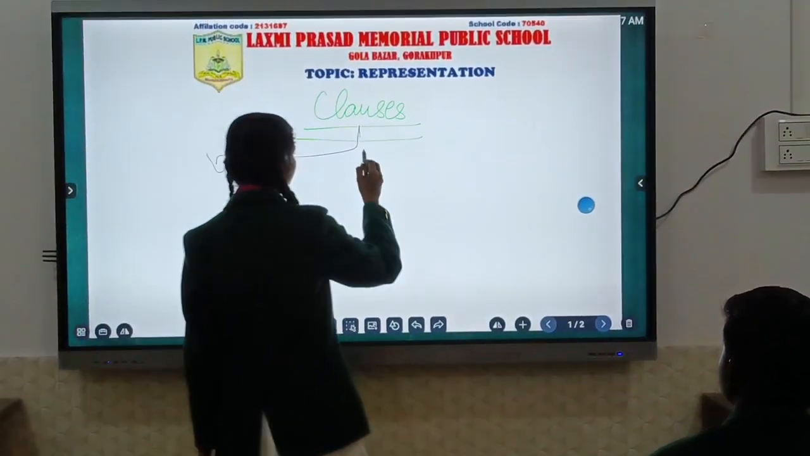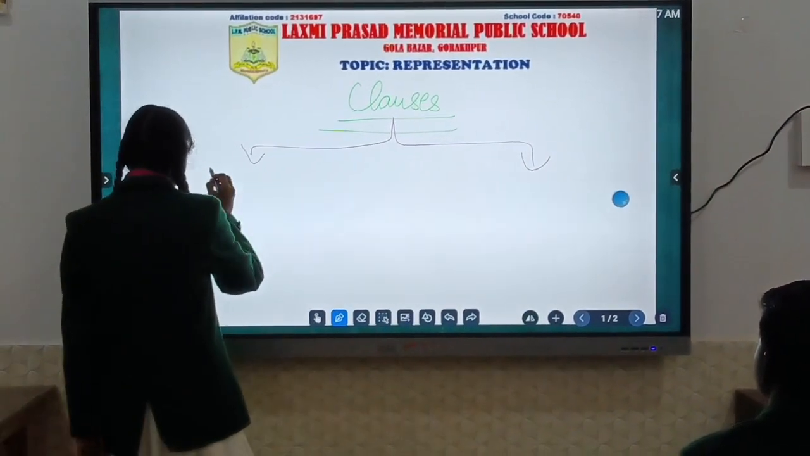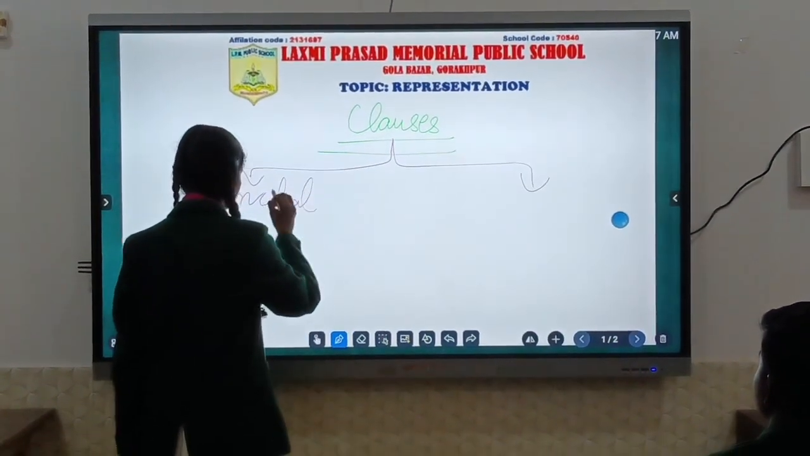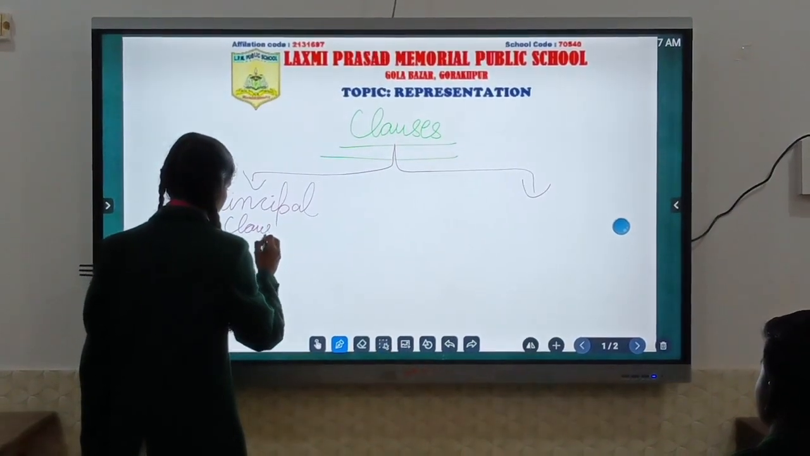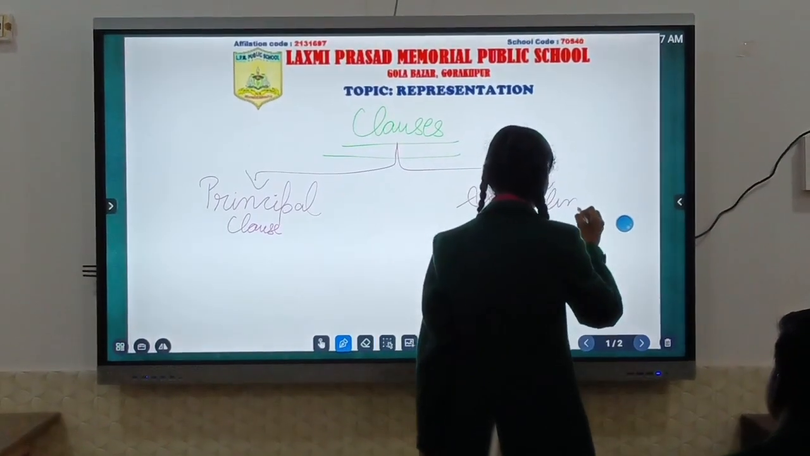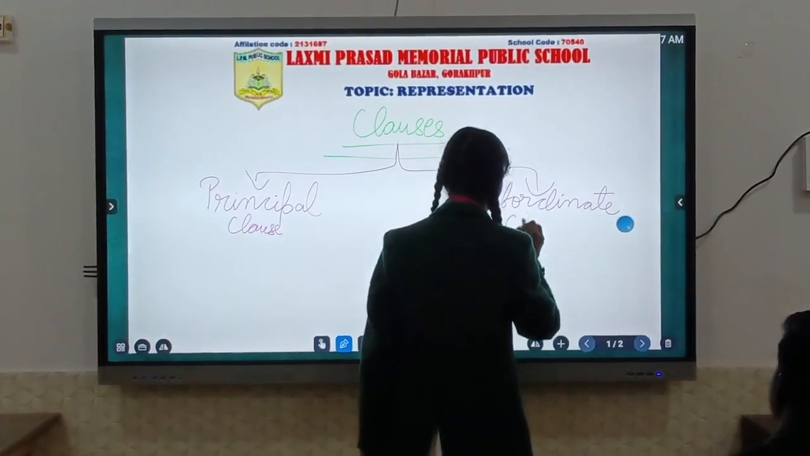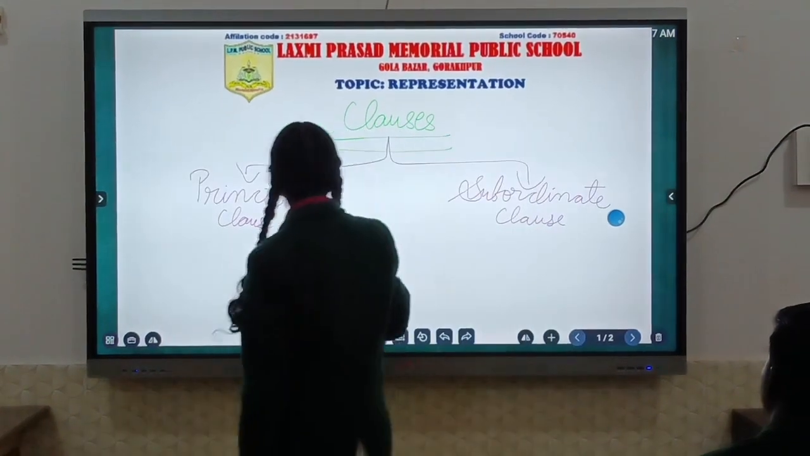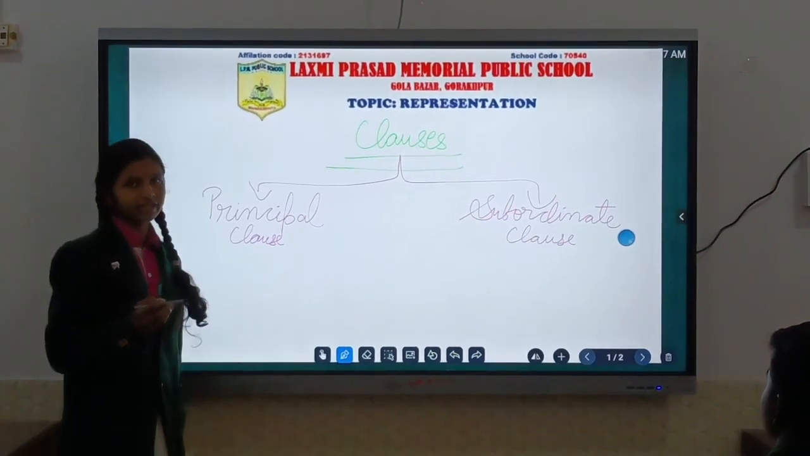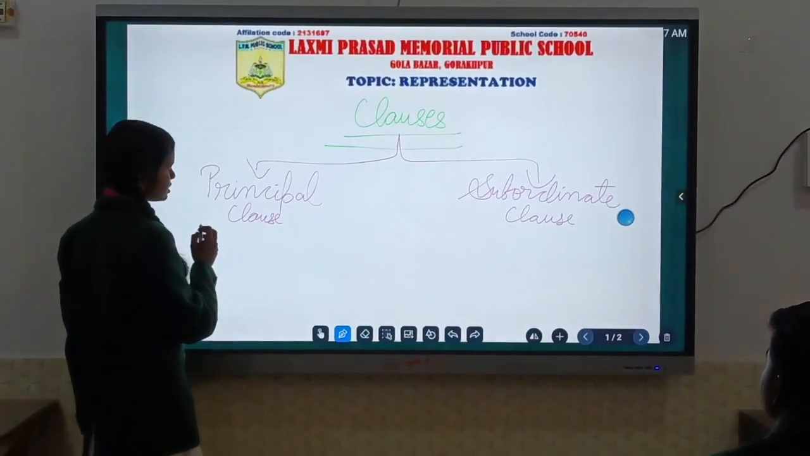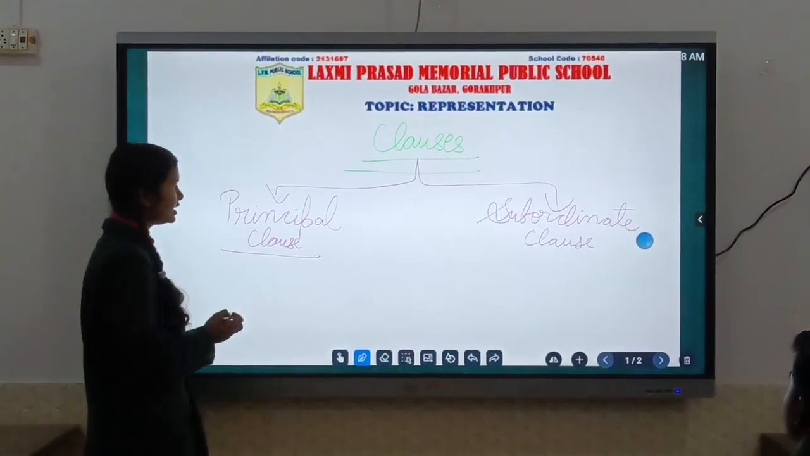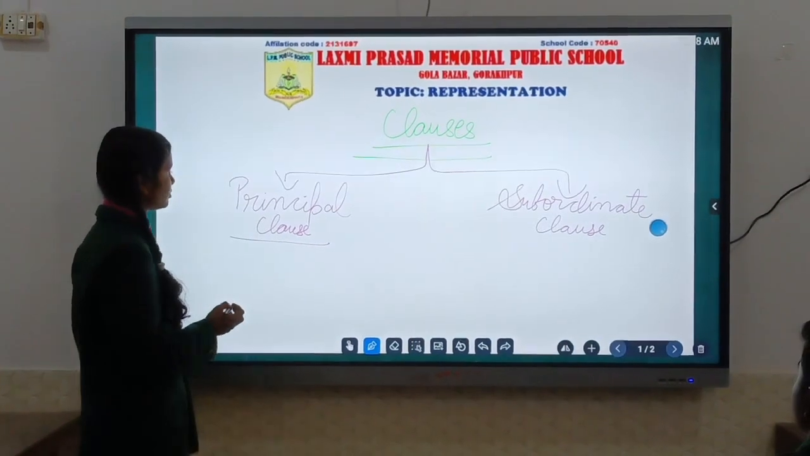So there are mainly two types of clause: principal clause and the second one is subordinate clause. The first type of clause is the principal clause. It is also known as the main clause or independent clause. This is a type of clause which has a finite verb and a subject and can make sense on its own. It can stand on its own, so it is a type of independent clause.